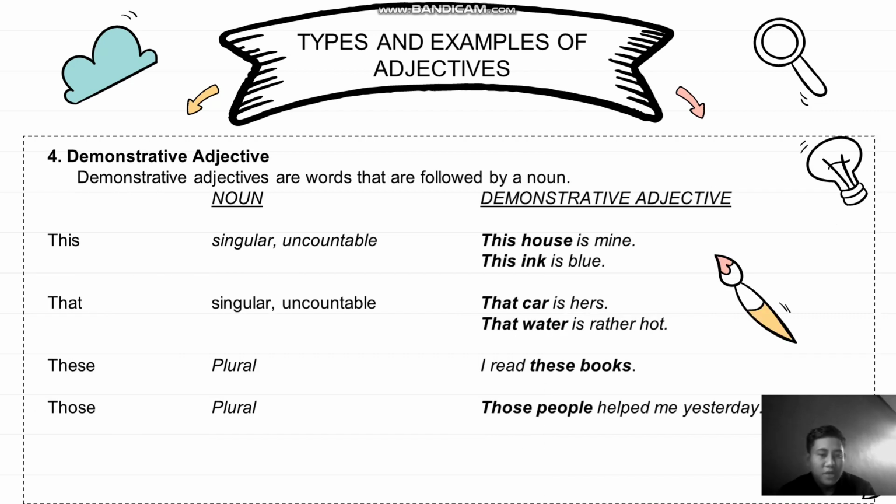Number four, demonstrative adjective. Demonstrative adjectives are words that are followed by a noun. Example, this, that, these, those. And a reminder, this and that are for singular, and these and those are plural. Okay, examples of demonstrative adjectives: this house is mine, this ink is blue, that car is hers, that water is rather hot. I read this book. Those people helped me yesterday.